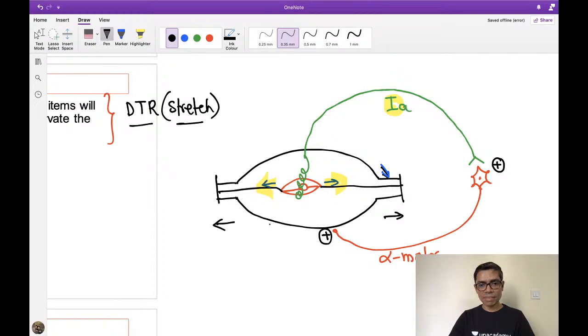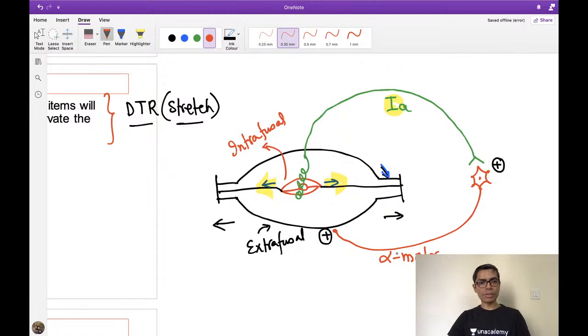Then this alpha motor neuron will stimulate this muscle fiber. These fibers are known as the extrafusal fibers. All of you know this. This black color fiber is known as the extrafusal fiber, and the muscle spindle is composed of fibers known as the intrafusal fibers. So what am I going to remember from here? The alpha motor neuron supplies the extrafusal muscle fiber only, but the sensory or afferent fiber is only from the intrafusal fiber.